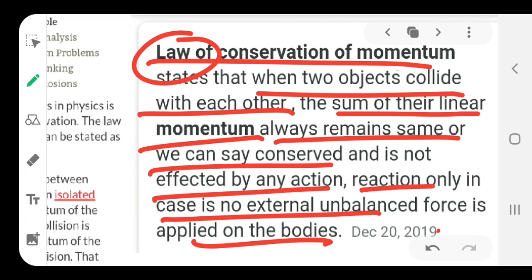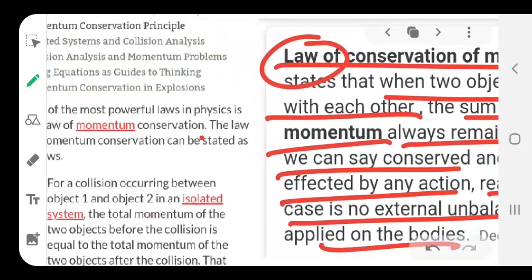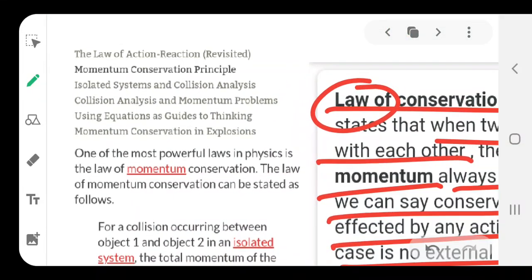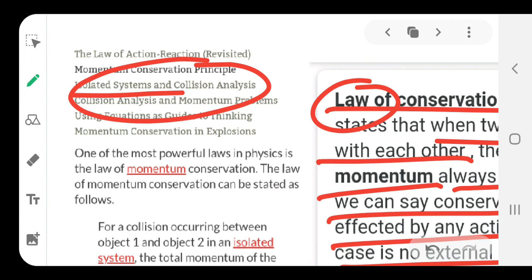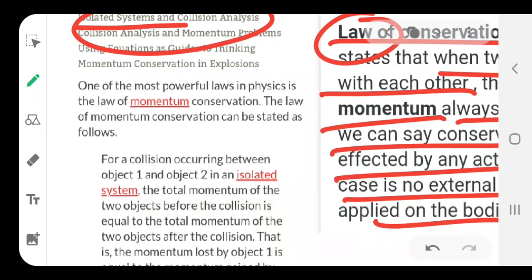So, we will study this in detail, and make sure the statement is very clear in your mind. Okay. As the momentum principle speaks of, the principle applies in an isolated system and in collision analysis. So, we are using these two things, that there should be no external force acting on it, and it is one of the good laws in physics.